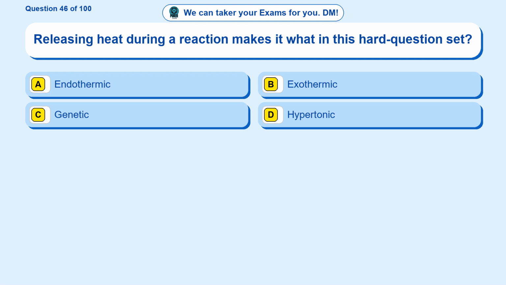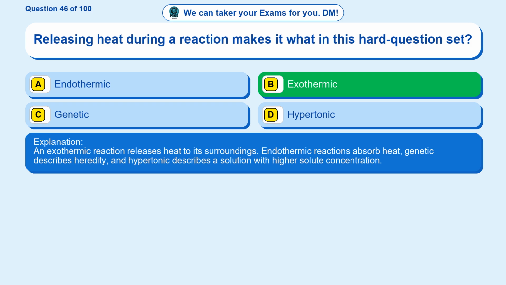Question 46. Releasing heat during a reaction makes it what in this hard question set? Option A endothermic. Option B exothermic. Option C genetic. Option D hypertonic. The correct answer is option B. Exothermic. An exothermic reaction releases heat to its surroundings. Endothermic reactions absorb heat, genetic describes heredity, and hypertonic describes a solution with higher solute concentration.